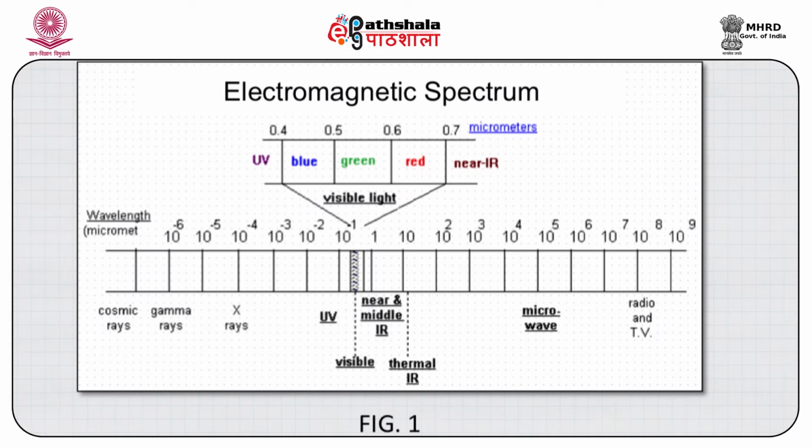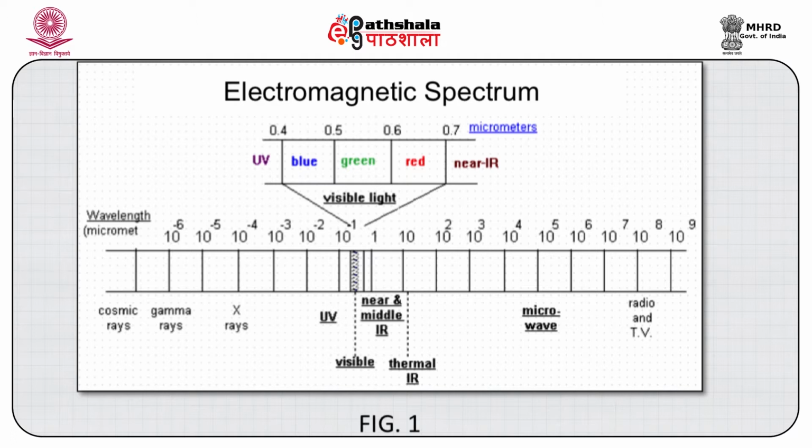These bands are basically the sun's energy divided into different bands on the basis of wavelength. In the middle, we have the visible band, which ranges from 0.4 to 0.7 micrometer. To the left of the visible band, we have the ultraviolet band, then the X-rays band, and next the gamma rays band.